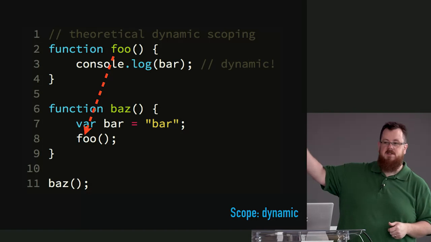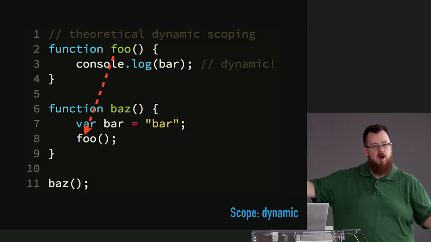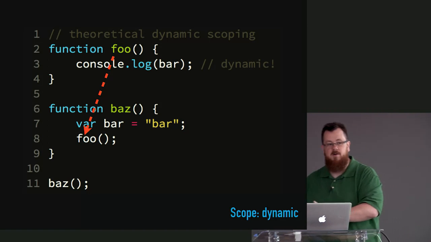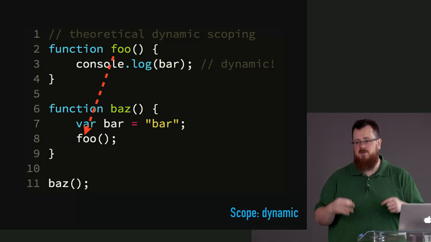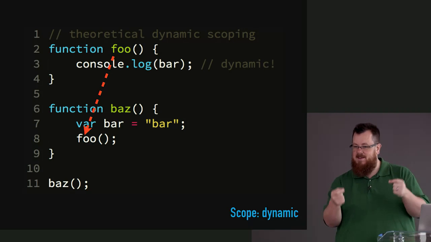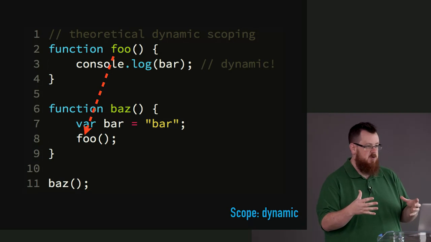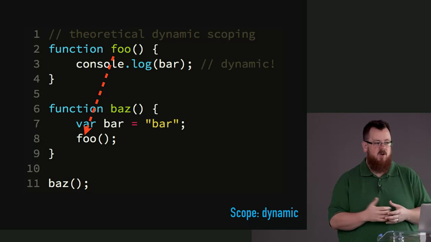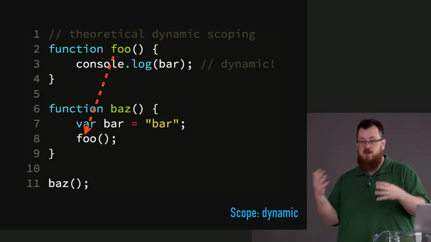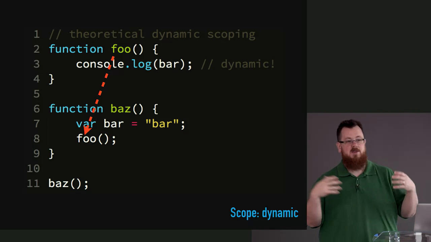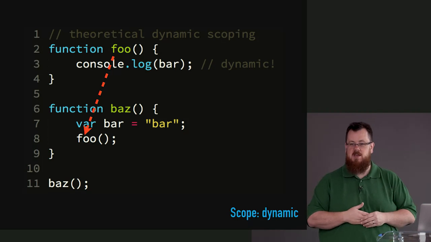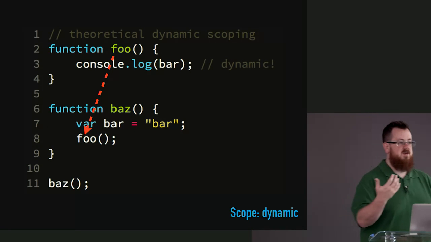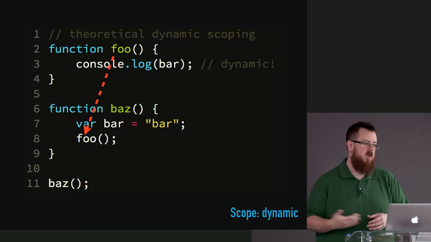Now this is hypothetical. This isn't actually how JavaScript works. So don't worry that all of a sudden your whole world is coming down. This is theoretical. But if JavaScript had a mechanism kind of like this, where we could write a function in such a way and then make it dynamic in terms of how it resolves references to variables, could we all agree that that would be a nice, interesting, additional use case for JavaScript, that we would have not only lexical scope, which is predictable, but we'd also have this mechanism that was dynamic and more flexible?